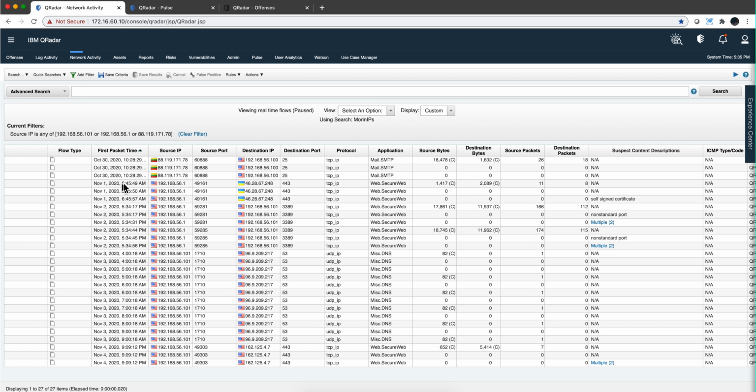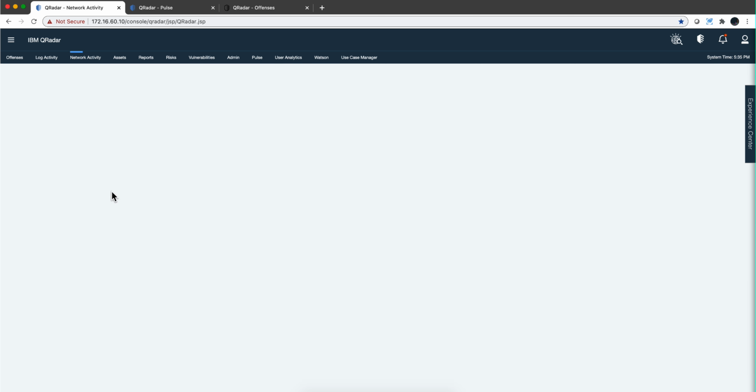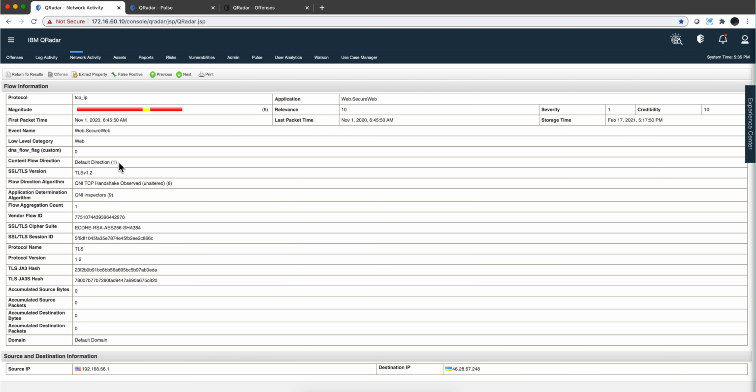Well, let's see what happened on November 1st. Let's actually open one of these flows, and we see that there is a JA3 hash. Let's see if we can understand what is in there. Let's grab that.